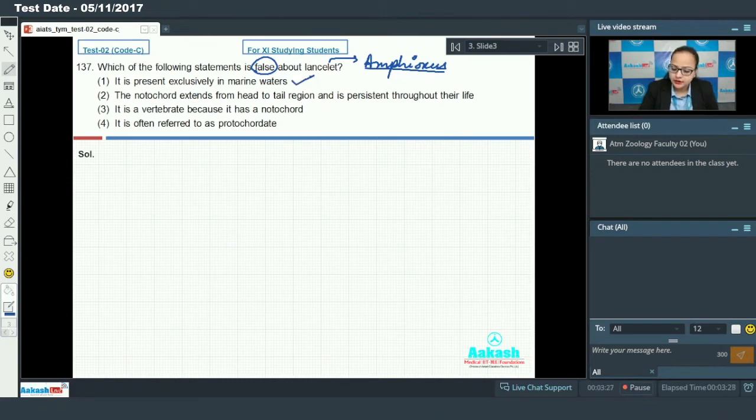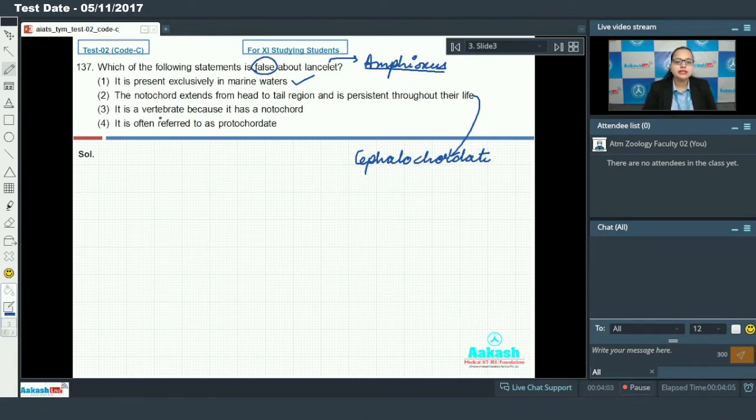This is correct because all protochordates are exclusively marine animals. Option 2 says notochord extends from head to tail region and is persistent throughout their life. Because of this character, Amphioxus belongs to the subphylum Cephalochordata.